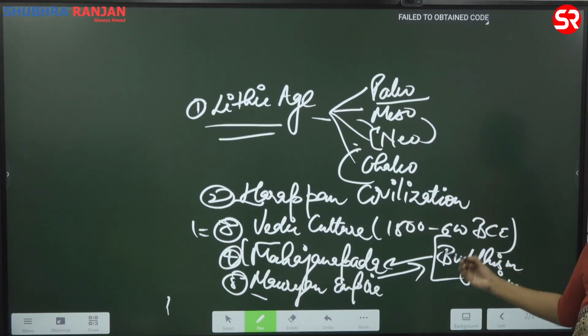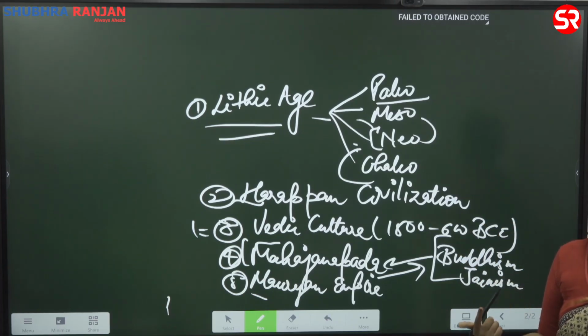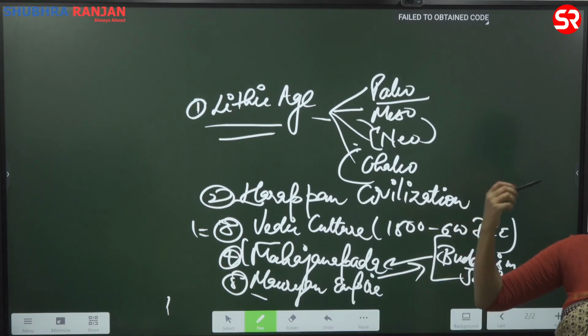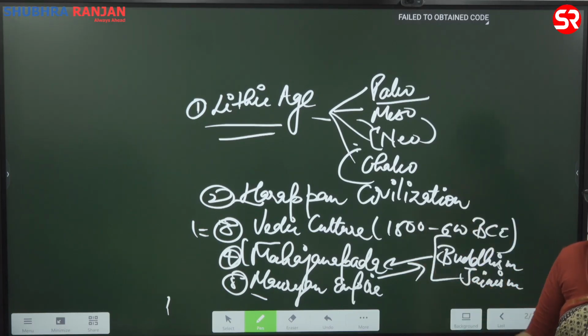This is something that we will talk about, and the same thing we talk about in the case of Jainism. Okay, so we will talk about the cultural impact of Buddhism as well as Jainism. That is something that you have to study here. At the same time, you also need to study the details of Buddhist as well as Jain philosophy. So first, we will study the philosophy. What is it that they are talking about?